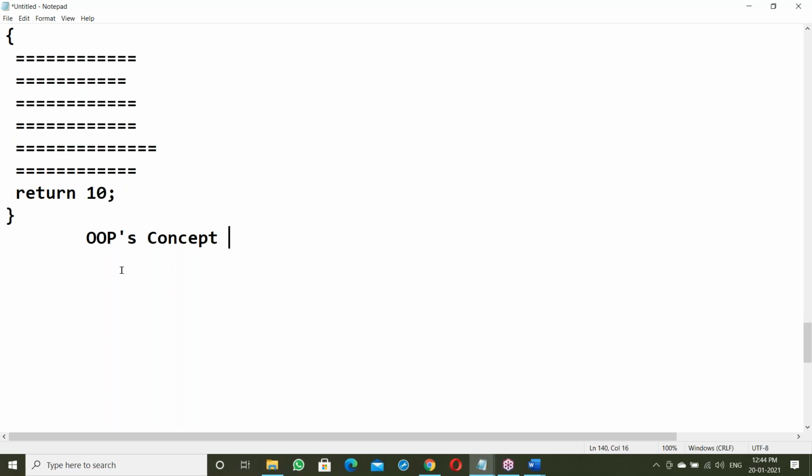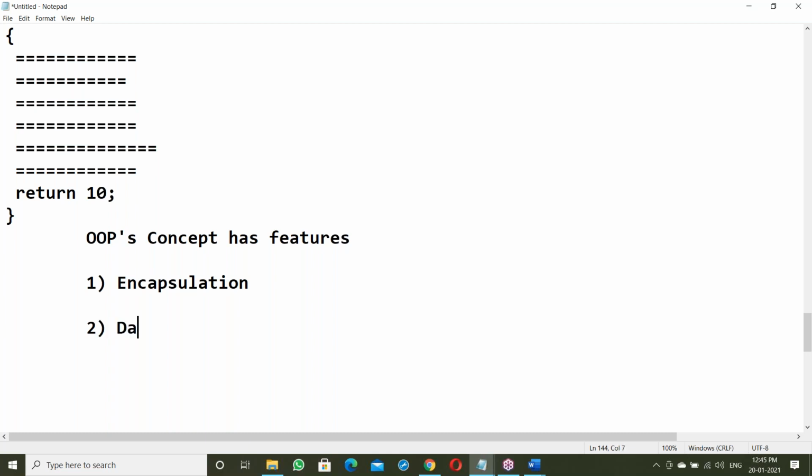This concept has some features, like encapsulation, data abstraction, method overloading, inheritance, and polymorphism.